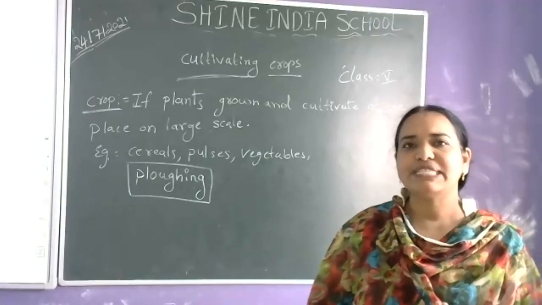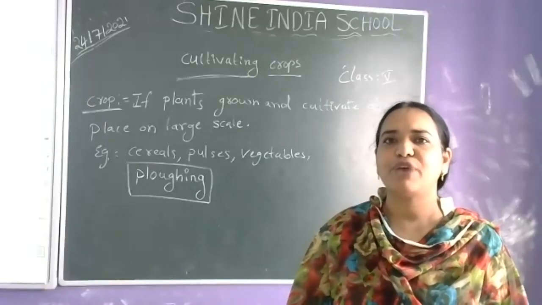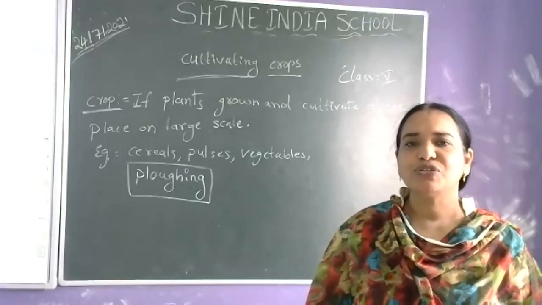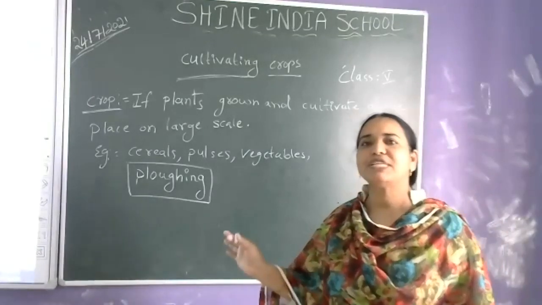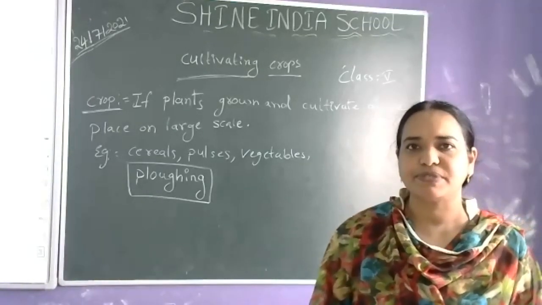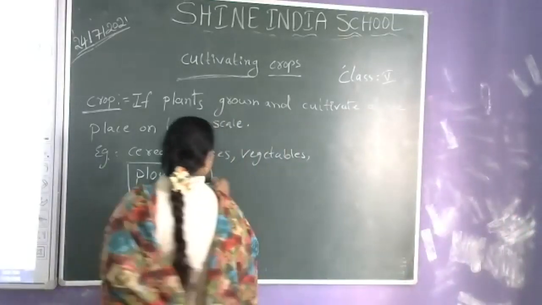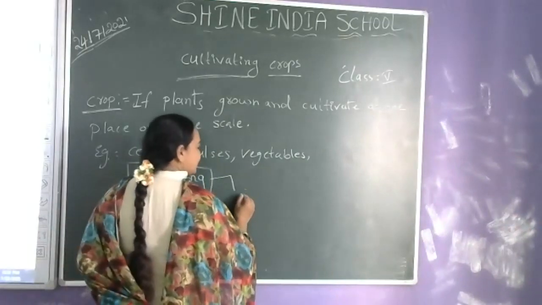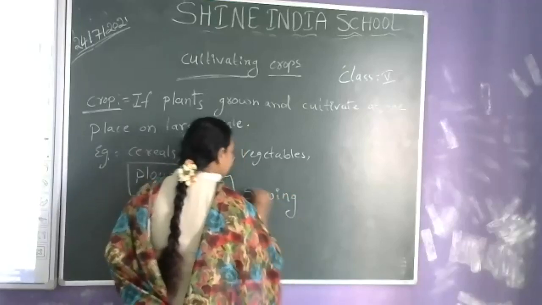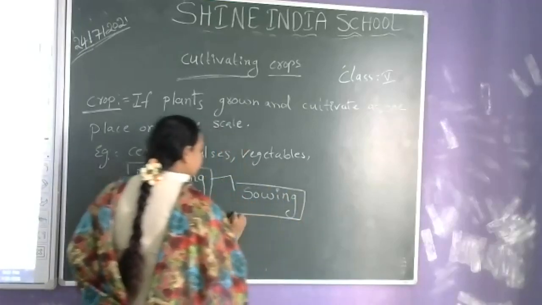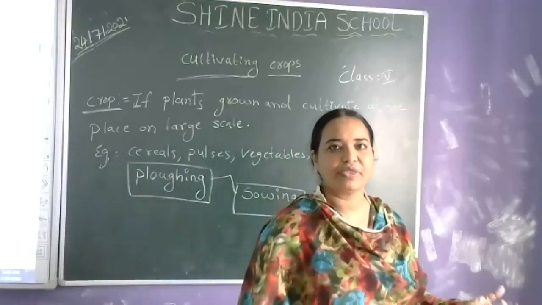If the soil loosens before sowing the seeds, the seed will get the right amount of air and water. So the loosening of soil is called ploughing. It is the first stage of cultivation of crops. Okay? So next, after ploughing, the second stage is sowing. So what is sowing?